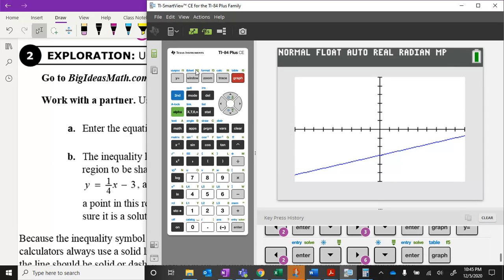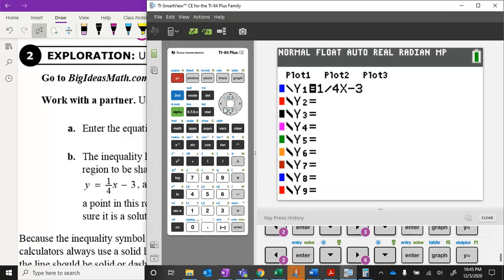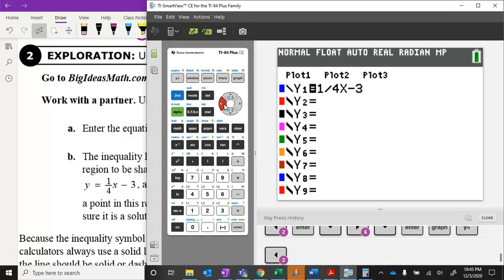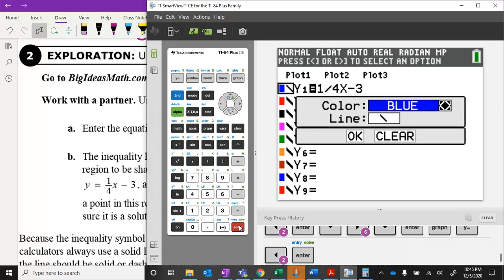But as you might have seen a second ago, I just changed some of those settings, and I'm going to show you how to do that too. So click your y equals again, arrow back over, and notice I'm going to the left of y1. It doesn't matter whether or not you have a colored graphing calculator, you still should have this option. Go ahead and press enter. Then you can mess with the color, but that's not what we care about right now. We're going to go down to where it says line, and you can toggle using your arrows.